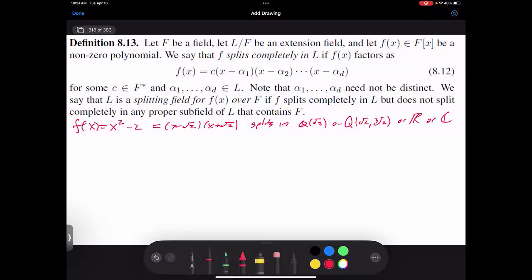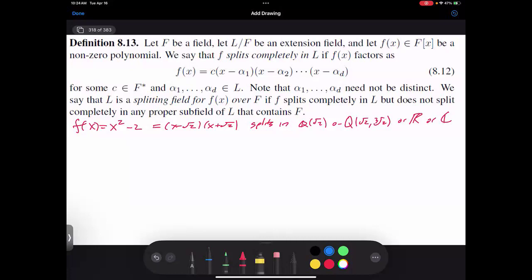And I'm not going to go through all the details. You can read the book. Basically, if I give you a polynomial, I can just add a new element to make this my root. And I can keep adding more and more elements until everything splits completely. And then the question becomes, is there a unique splitting field? If I add roots in different ways, do I end up getting to the same field? Are these all isomorphic to each other? And that's a big result: you're not going to get something different depending on the order in which you add things.